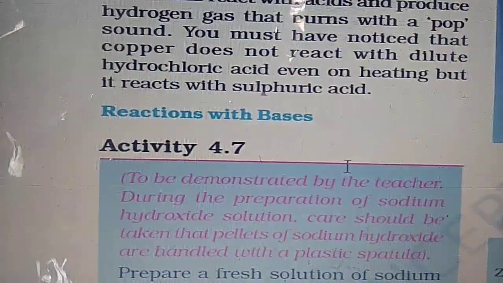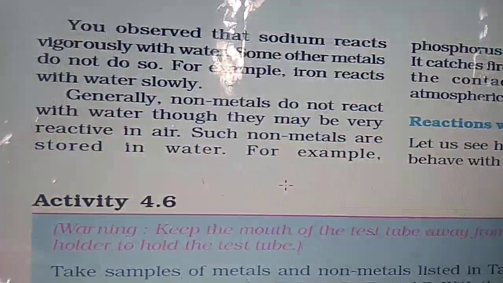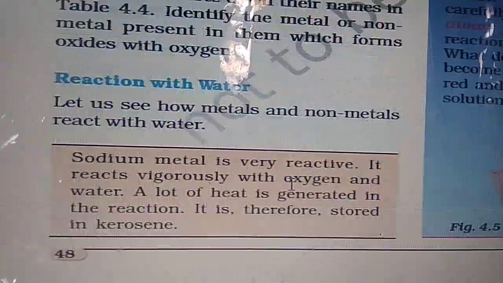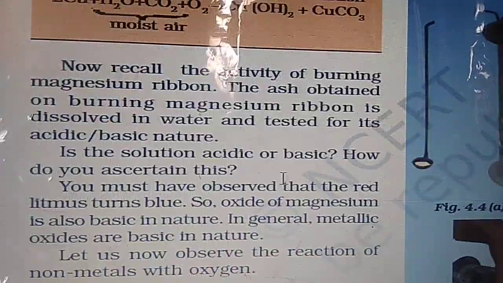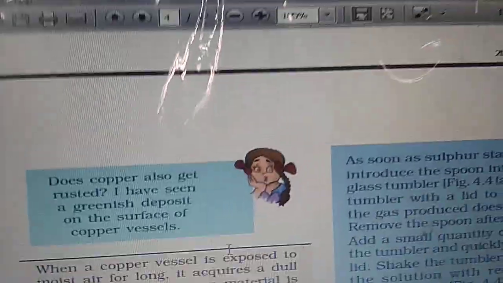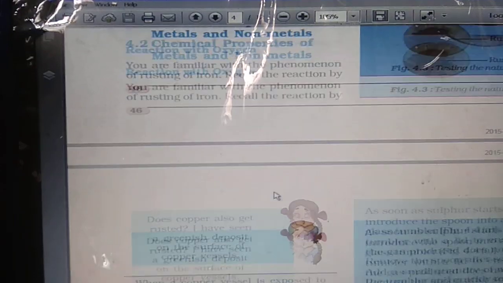Displacement reactions are very important. You need to understand them. So I think the chemical properties of metals and non-metals are clear. We had four basic headings: one with oxygen, one with water, one with acid, and one with base.